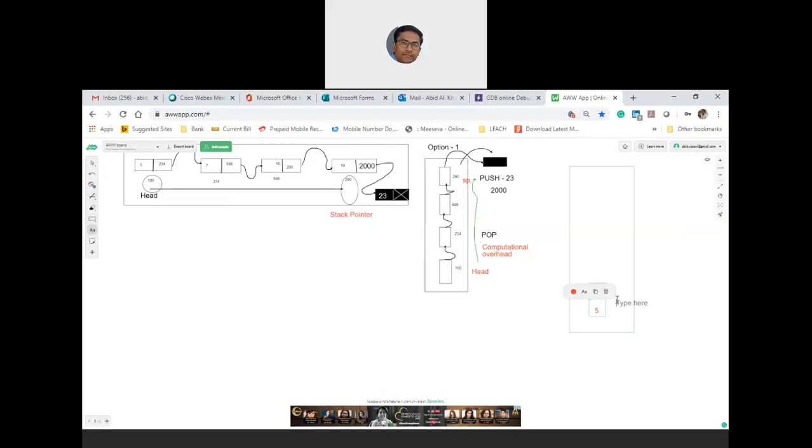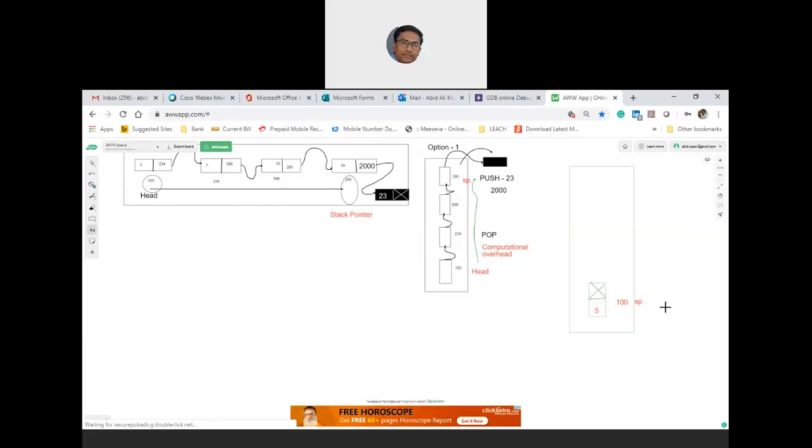This address is 100. Now, since this is the first element, you keep this as null. Fair enough. First node is fine. You indicate that this is not your head, because head is not important to me. This is my stack pointer SP.